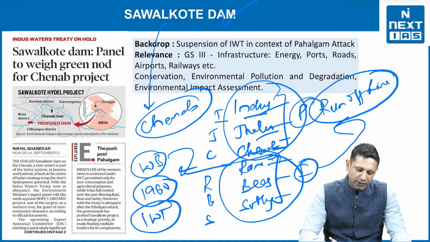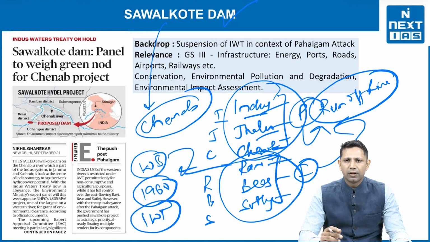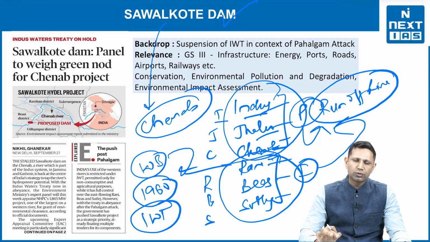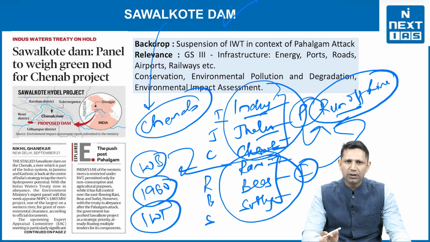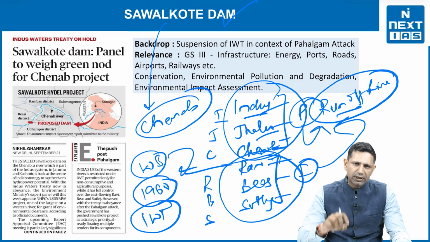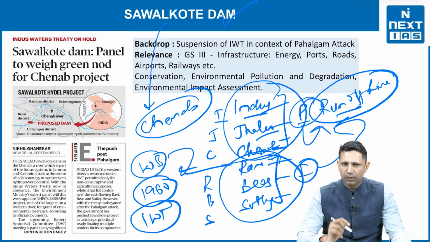उसके लिए they have to take the permission of Pakistan. So India first of all does not have control over the waters of Indus, Jhelum and Chenab. Secondly, if India wants to build any kind of project that is a run of river, India cannot divert the water. India can only generate electricity. It can just generate electricity from the natural flow of the water. So उसके लिए भी पाकिस्तान का approval चाहिए होगा.